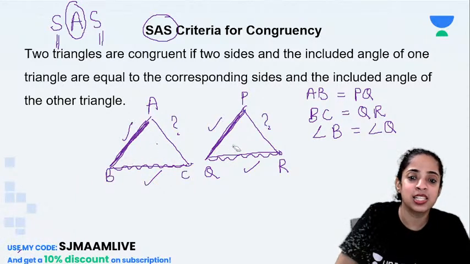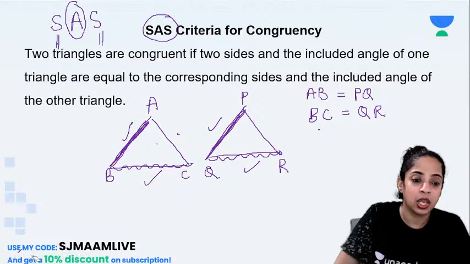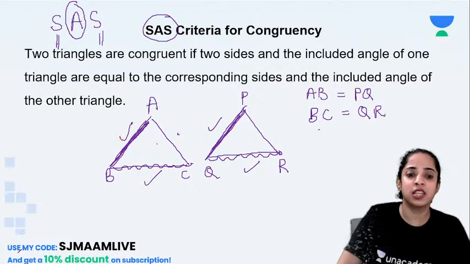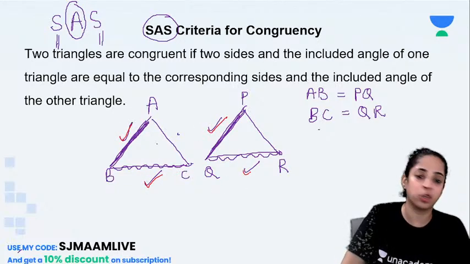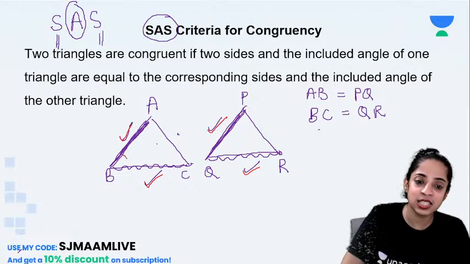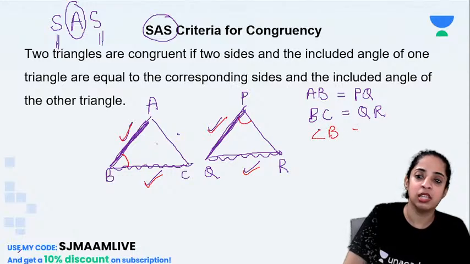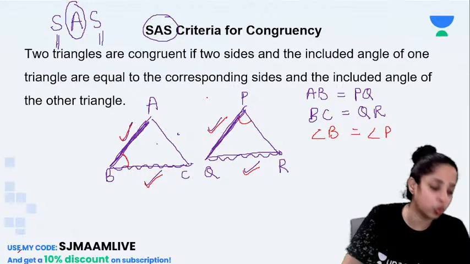Okay. Now in the same triangle, many students get confused here. So watch here carefully. Now suppose it is given, let me change the color. If it is given AB is equal to PQ, BC is also equal to QR, but it is given that angle B is equal to angle P, then are these two triangles congruent?